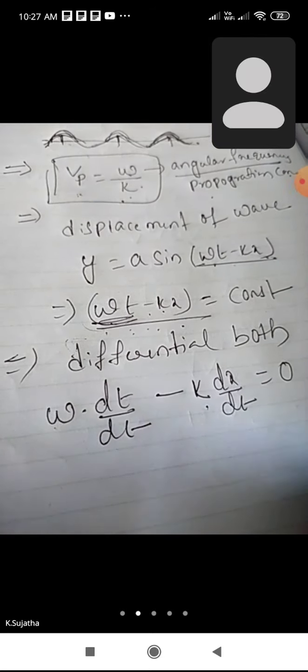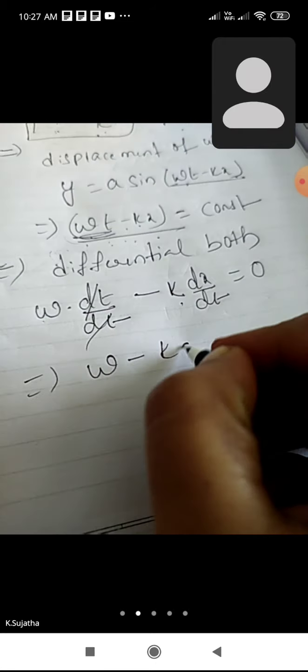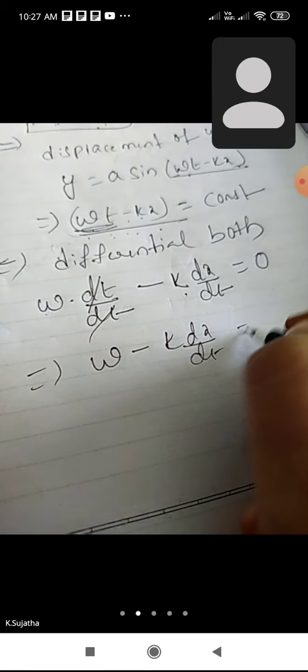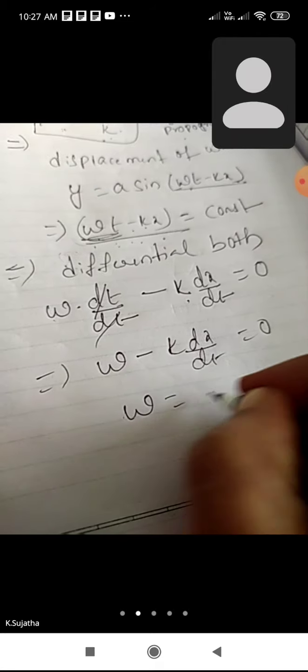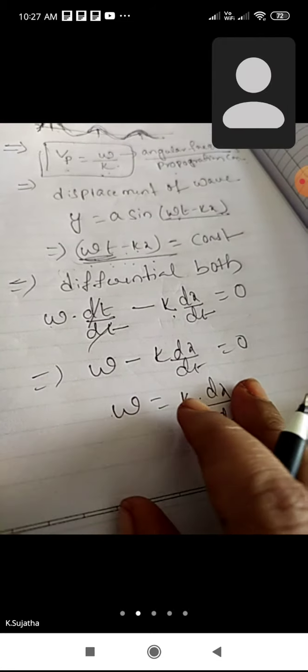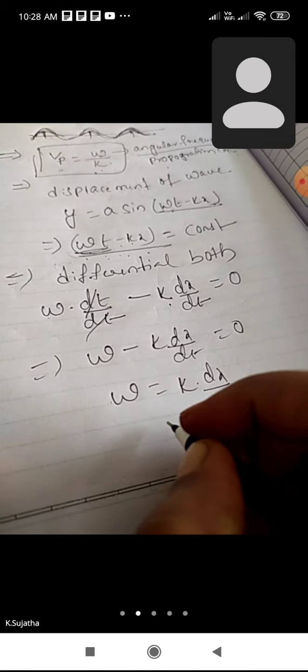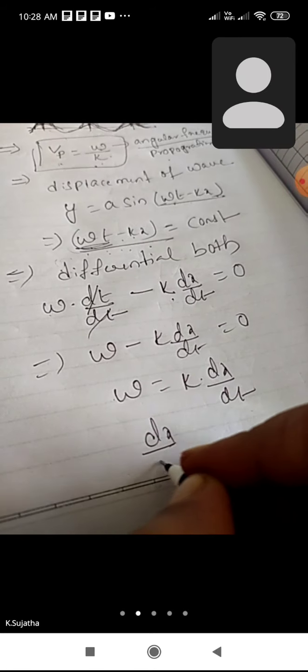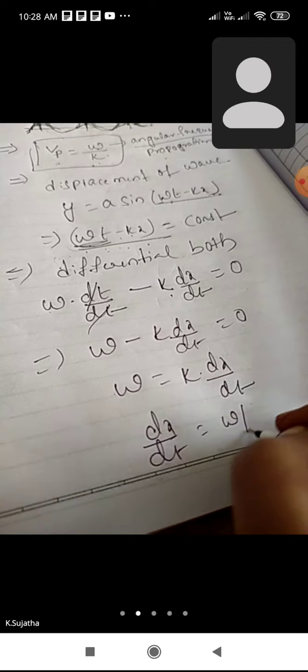Then the next term is dx by dt. The differentiation of a constant is 0. Then omega into dt by dt gets cancelled, minus k into dx by dt is equal to 0. That is, omega is equal to k into dx by dt. So dx by dt is equal to omega by k.